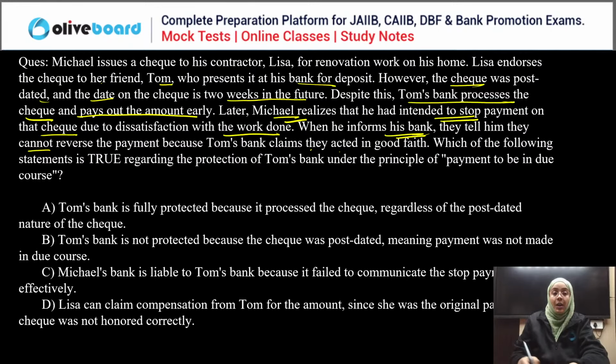Tom's bank is fully protected because it processed the check regardless of the post-dating. Tom's bank is not protected because the check was post-dated, meaning the payment was not paid in due course. Michelle's bank is liable to Tom's bank because it failed to communicate the stop payment effectively. Lisa can claim compensation from Tom for the amount since she was the original payee and the check was not honored correctly.